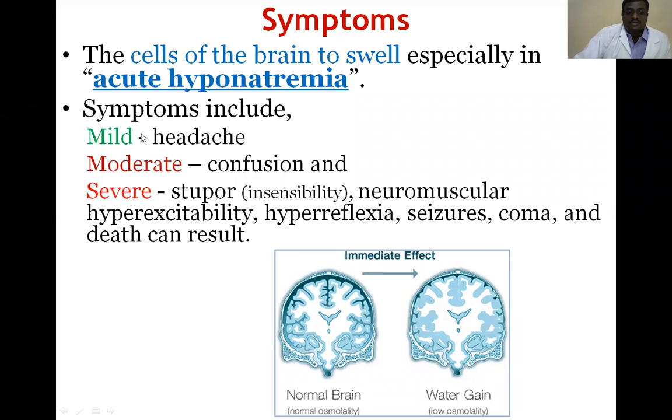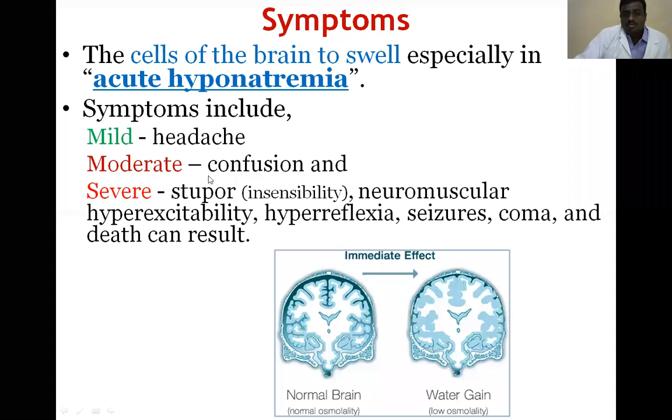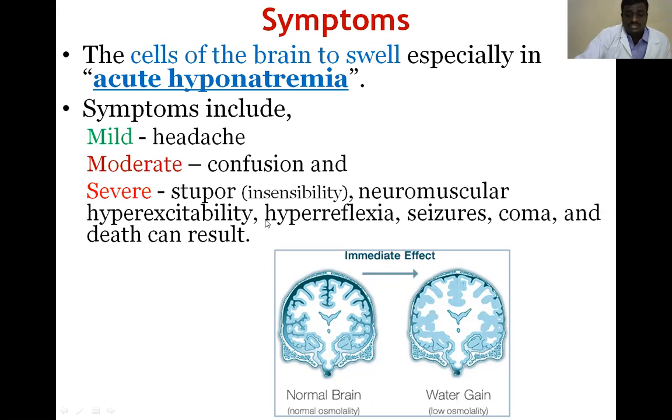Okay. So the symptoms: mild is headache, moderate is confusion, severe means insensibility. There is no sensation. Neuromuscular hyperexcitability, hyperreflexia, seizures, coma, and in severe conditions they may die. Death can result. So these are all the symptoms.